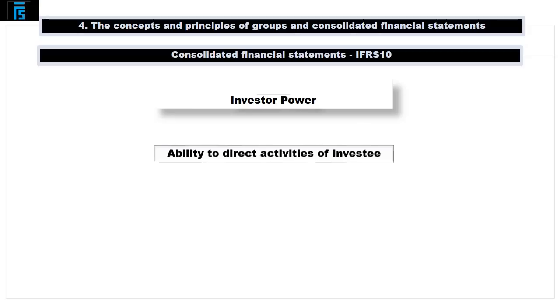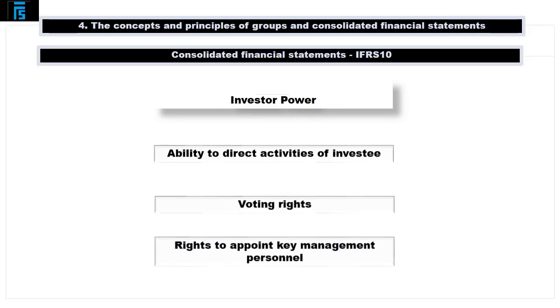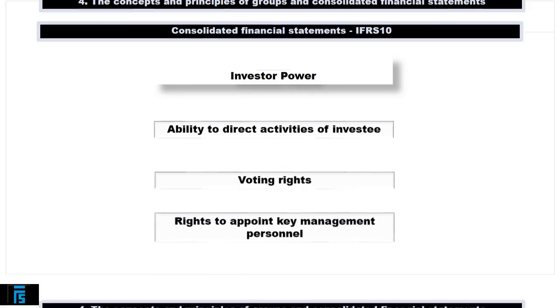The rights which give the investor the ability to direct such activities typically include voting rights, potential voting rights which arise from options over shares or instruments that are convertible into shares, or the rights to appoint key management personnel.